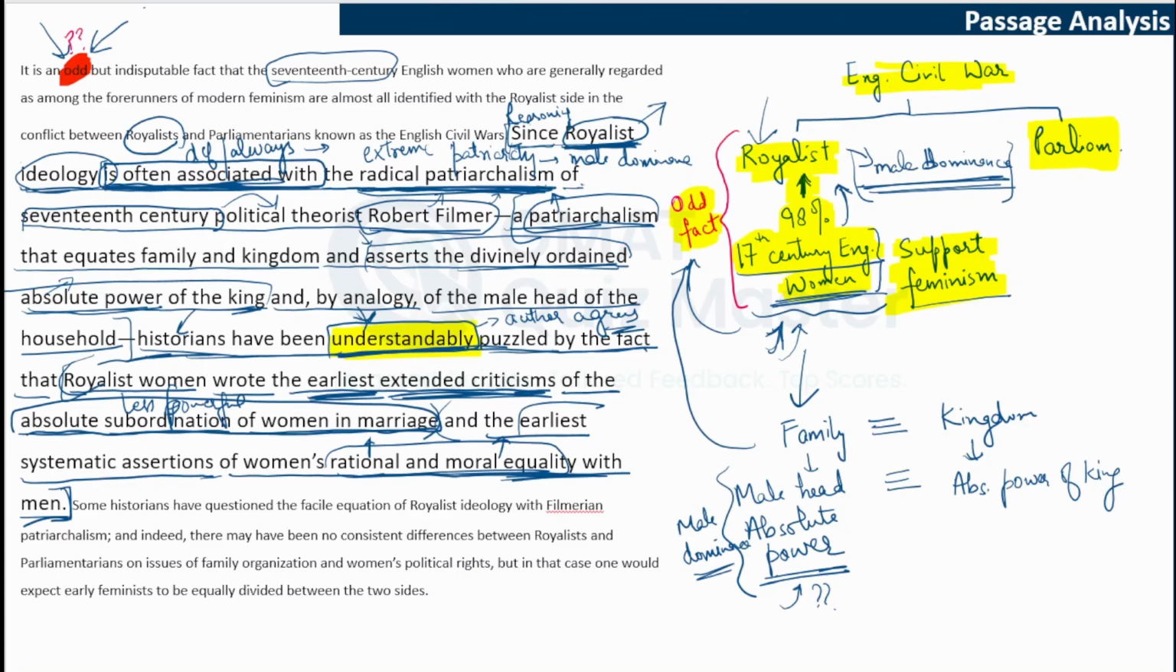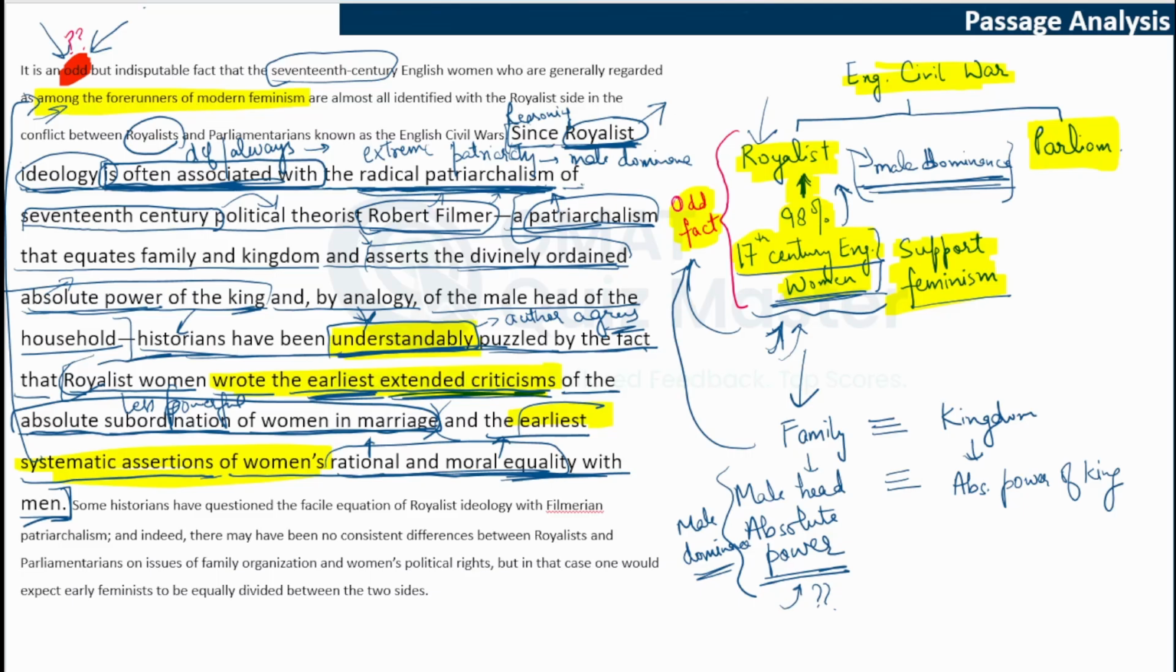The other link that you can draw here is that the first sentence said that these women are generally regarded as among the forerunners of modern feminism. Now, if you see, they wrote the earliest extended criticism of women's subordination, and they wrote the earliest systematic assertion of women's equality. So these two things are linked. This is adding to the belief that they were among the forerunners of modern feminism. They started writing these kinds of works, and maybe that is why they were said to be among the forerunners of modern feminism. So, this is the entire puzzle that has been presented by the author.